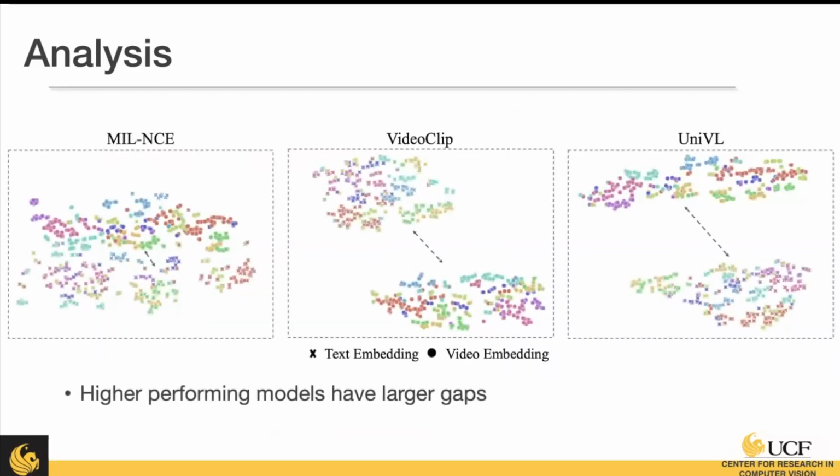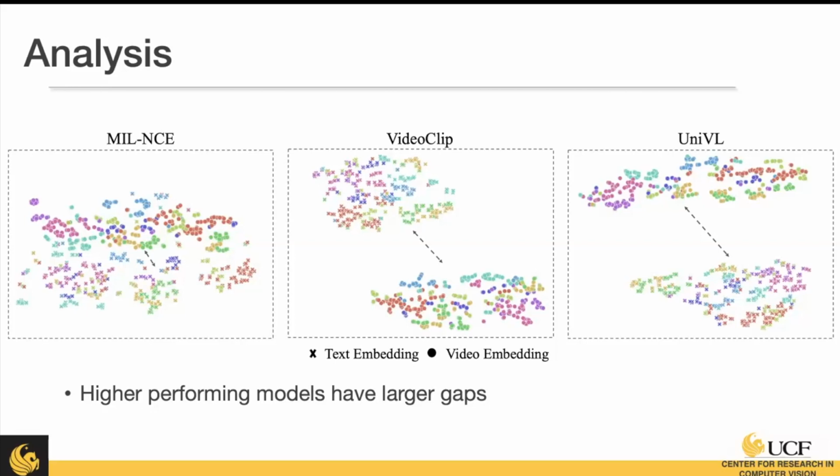So here's just another interesting observation. Here I am visualizing, using a TSNE algorithm, the embedding space of the models, where the X's are our text embeddings, the captions, and the circles are our video. And I'm using arbitrarily the YouCook2 recipes. This is just for visualization. They're not trained on the recipes.